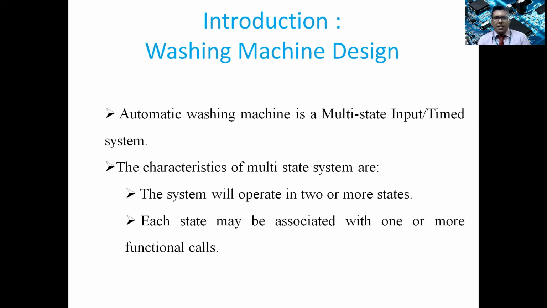Now, for washing machine design, we have to understand the hardware level, software level, and framework level. We'll be discussing that one by one. Automatic washing machine is a multi-state timed system. A state is the condition in which the device operates. So a washing machine will move through multiple states, and it's all a timed system.